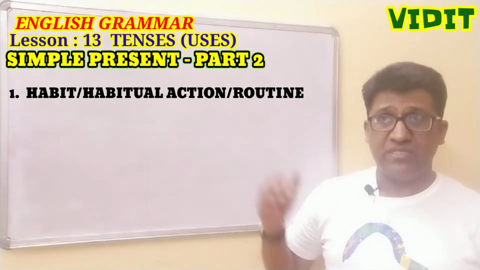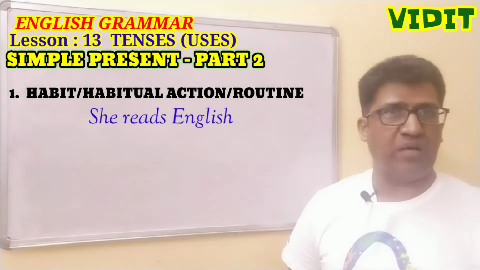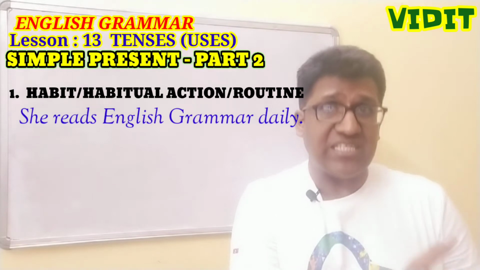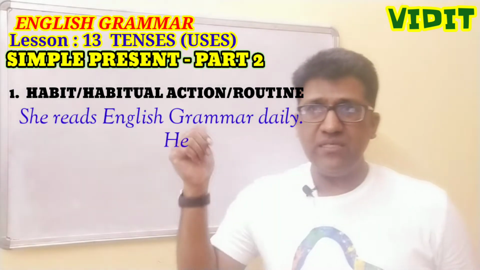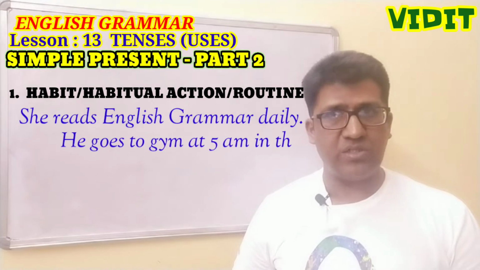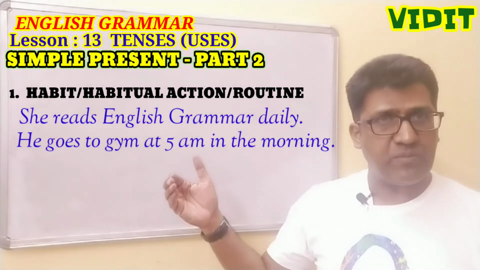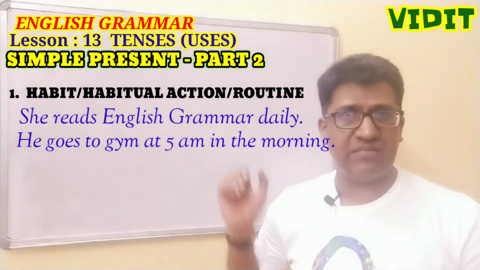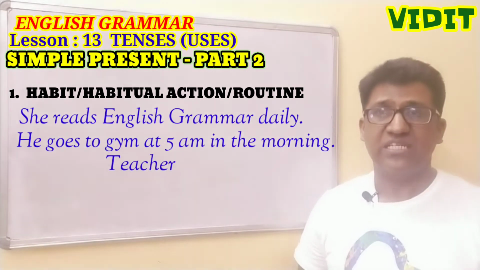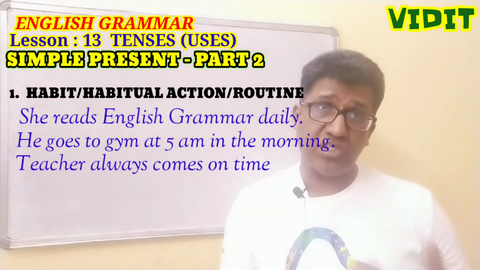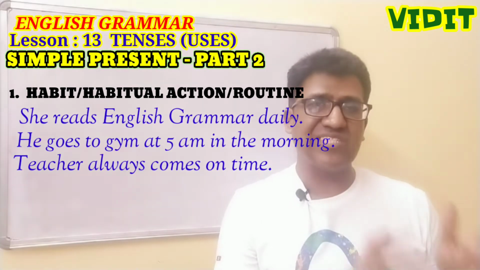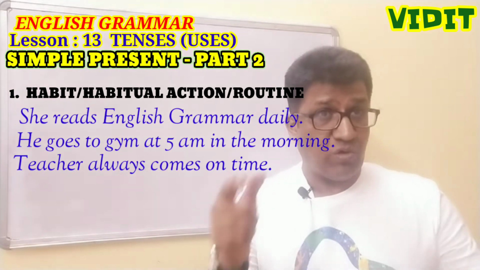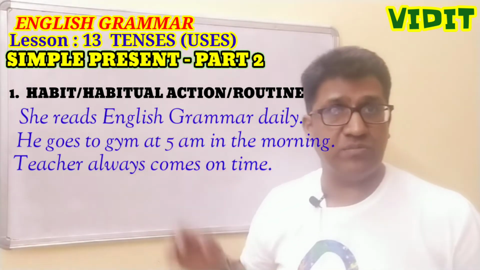Here are some examples for you. She reads English grammar daily. It means it has been her routine to read English grammar. And then, he goes to gym at 5 a.m. in the morning. It means this is his routine to wake up early in the morning and go to the gym. So that's why we would say he goes to gym at 5 a.m. in the morning. One more sentence: teacher always comes on time. Means teacher is very punctual. This is the habit, or routine, or habitual action of the teacher. So teacher is never late. So we would say teacher always comes on time.